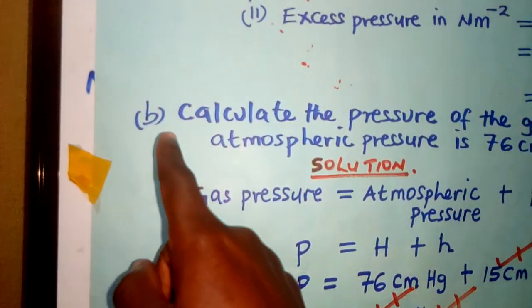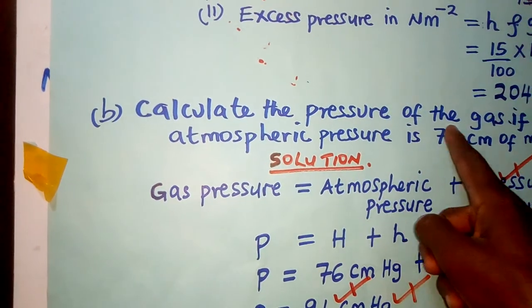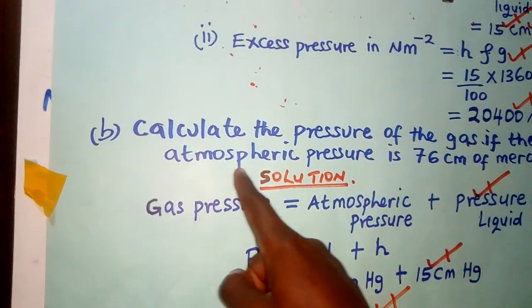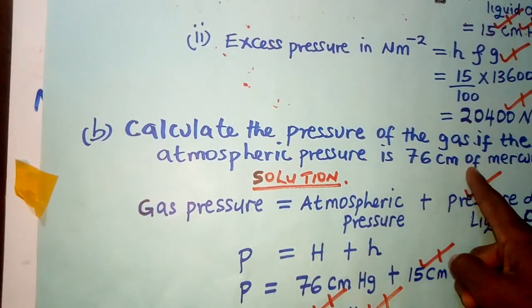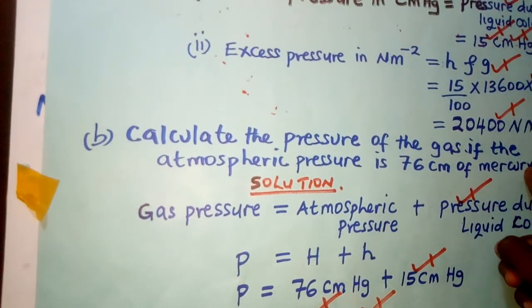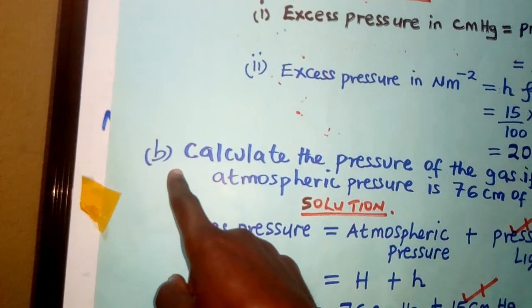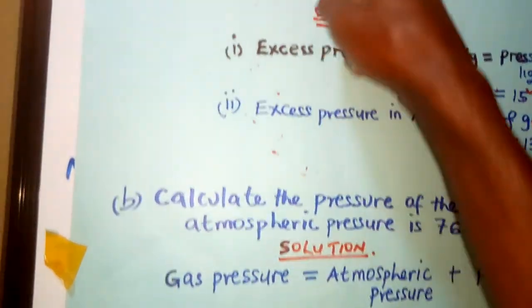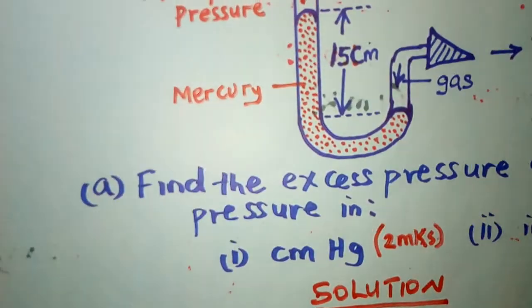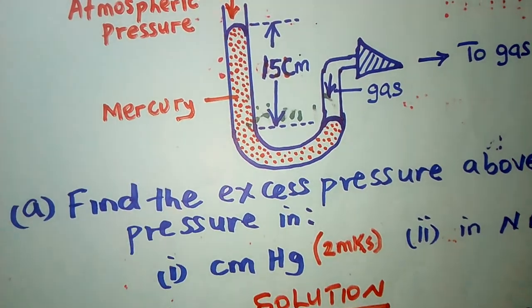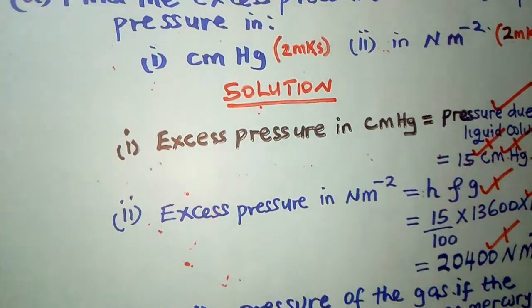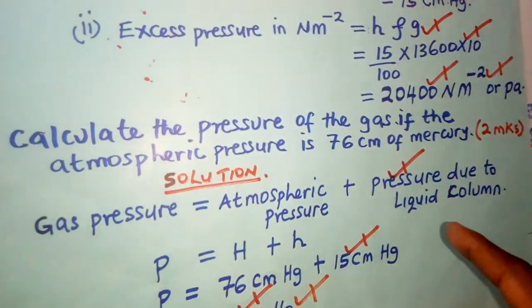Let's look at the second one. Calculate the pressure of the gas if the atmospheric pressure is 76 centimeters of mercury. You see? Calculate the pressure. This is part B of the same question, so we are still talking about that diagram.